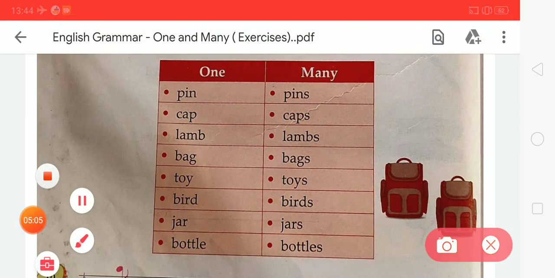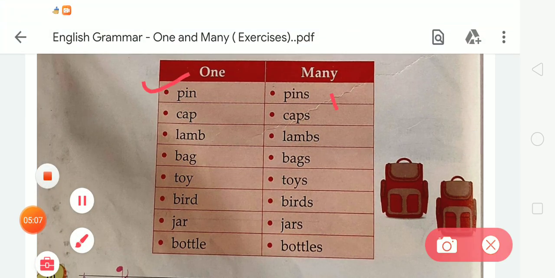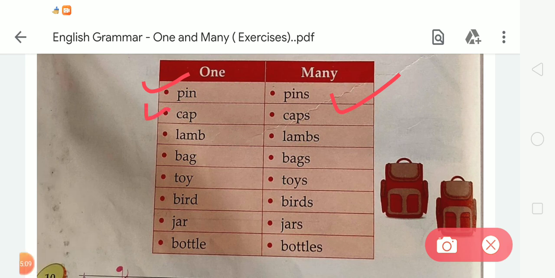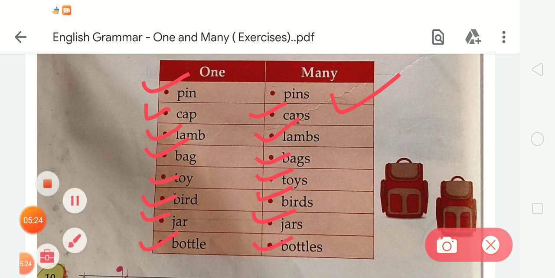There is pin. In many form it will be pins. Cap, caps. Lamp, lamps. Bag, bags. Toy, toys. Bird, birds. Jar, jars. Bottle, bottles. Student, you have seen that we have to use s to change the given one word into the many form.